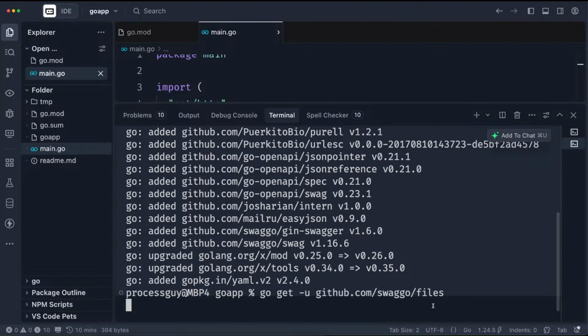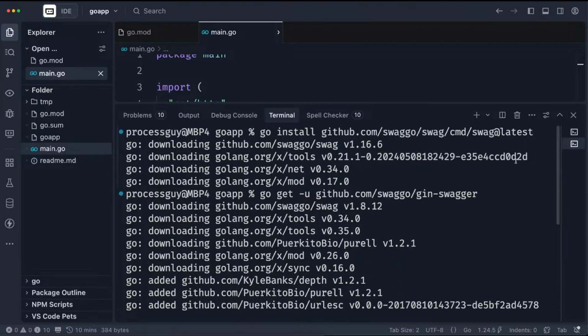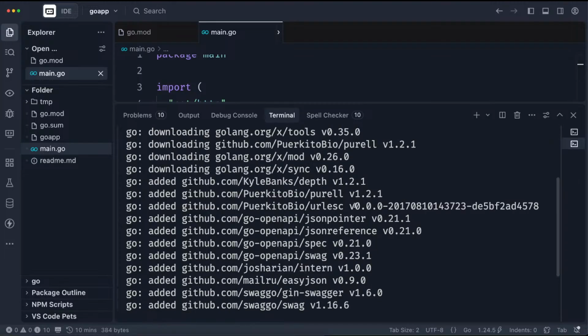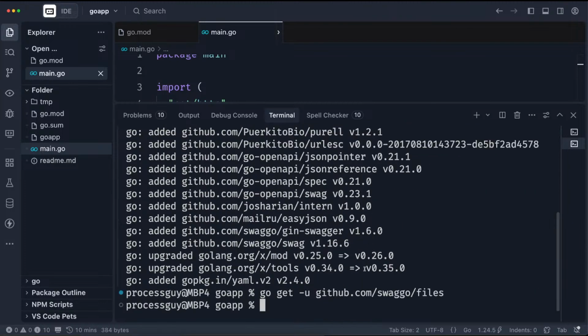Hey guys, what we're trying to do is serious documentation, and the results will actually show that it's all worth it. So we did three installations. The first one is the command line that we'll be installing across the board. Once we run one command, it's going to generate the code for us. The second one we installed is for the Gin framework. And the last one is the files that it's going to be generating.